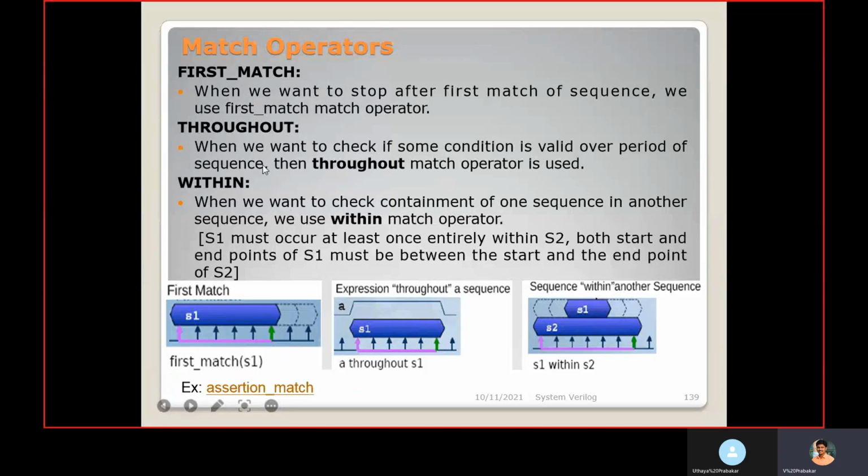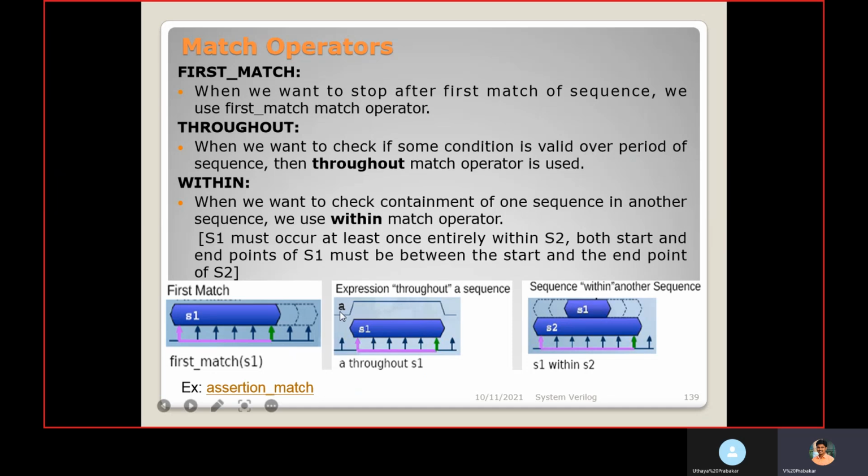If I mention first match of S1, it will consider when the sequence match happens. It may happen multiple times, but when it happens the first time, it will stop checking further. So that is the use of the first match keyword.